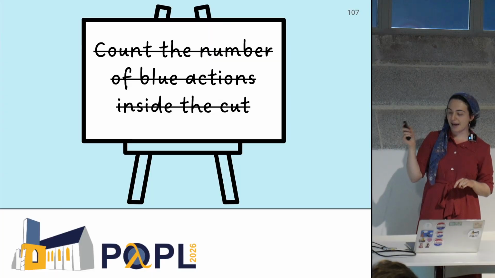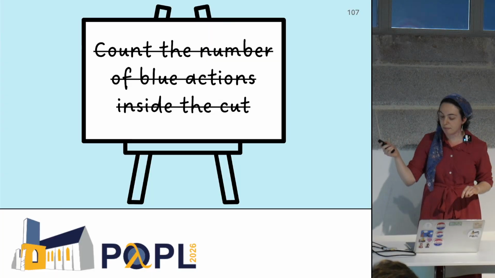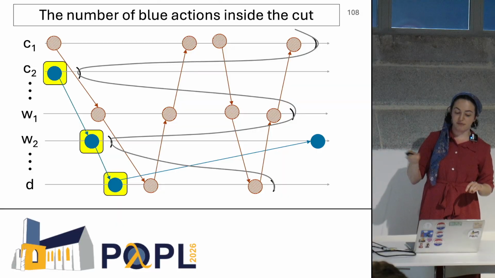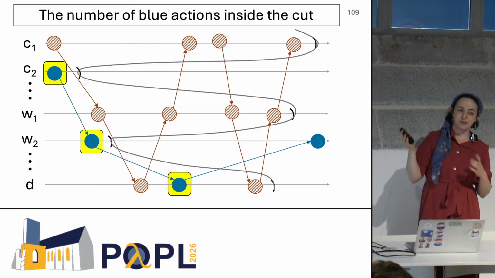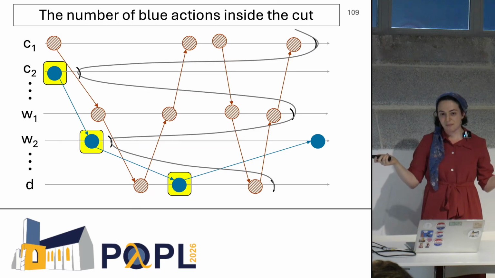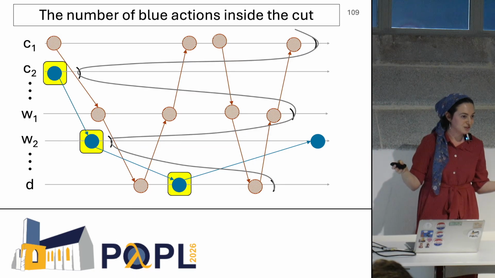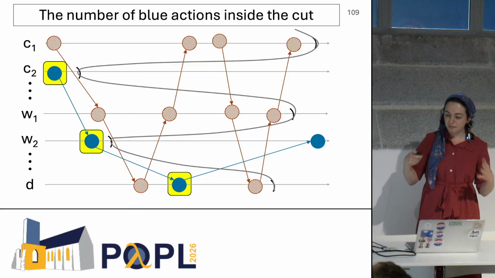It really only cares about changes that happen at the border. So if we have this example, we have 3 blue actions outside the cut. And now we do the same thing that we did, right? We switch the old before the new. Intuitively, that should bring us a little bit closer. But that wasn't at the edge, so there are still 3 same actions inside the cut. So we wanted something a little different.